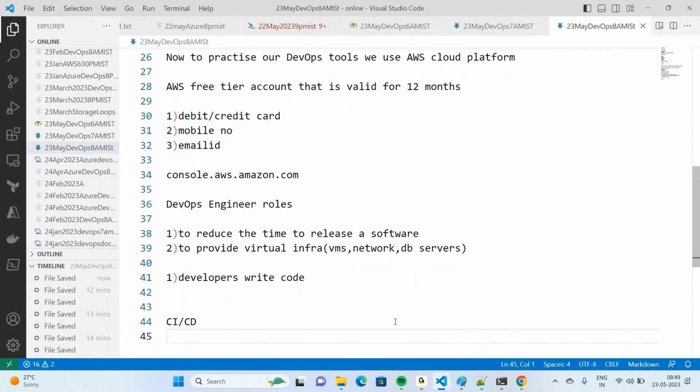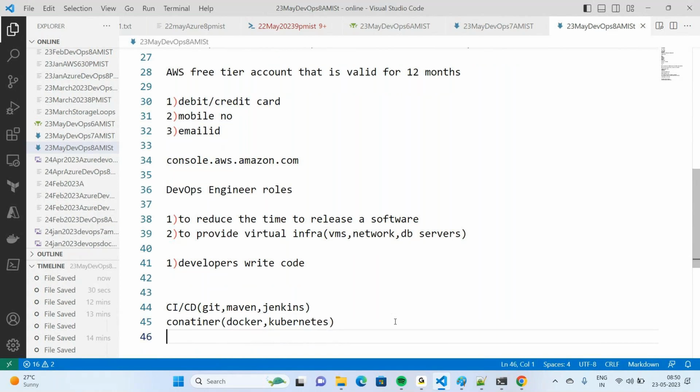Now, when it comes to any DevOps project, any DevOps course, without CI/CD and containers technology, there is no DevOps course. So when it comes to containers, we are going to learn Docker and Kubernetes. And when it comes to CI/CD, we are going to learn Git, Maven, and Jenkins. And when it comes to IaC, infrastructure as code, we are going to learn Terraform. So yeah, these are the very important tools that we have to learn in your DevOps course.